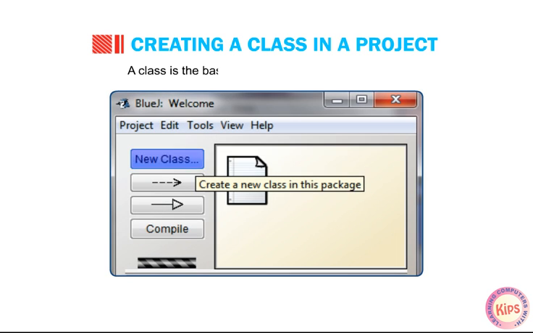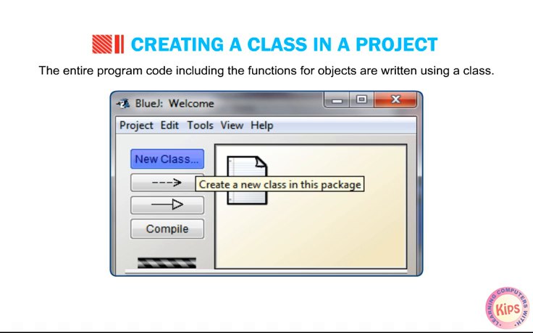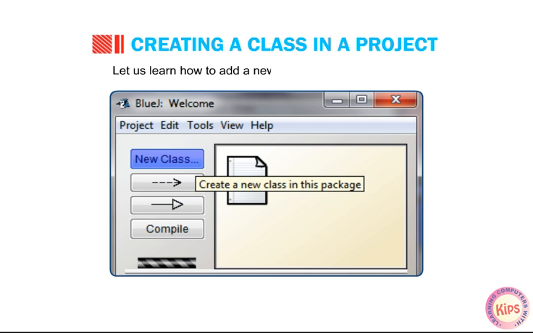A class is the base of object-oriented programming. The entire program code, including the functions for objects, is written using a class. Let us learn how to add a new class in the BlueJ project.